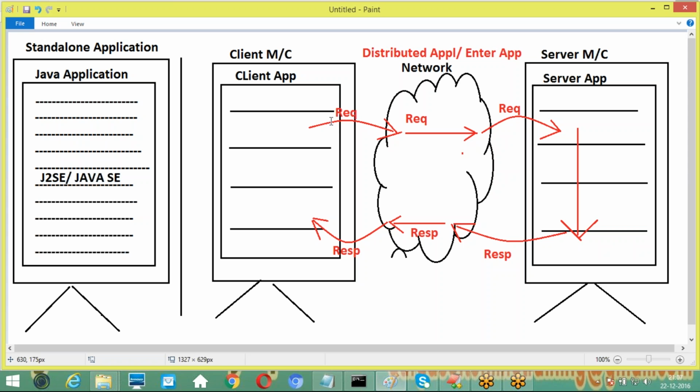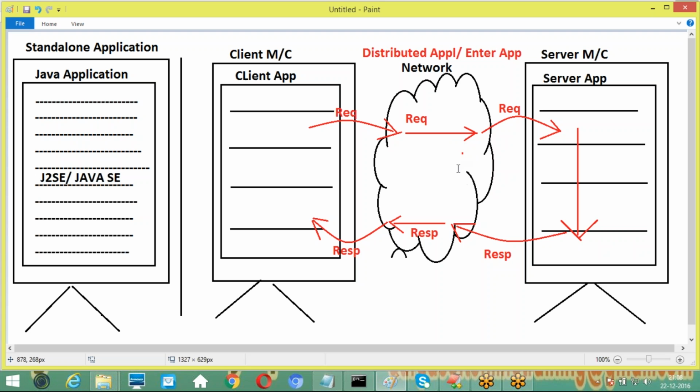Let's say, for example, nowadays banking applications are available, e-banking and online transactions and everything we are doing there. So that also comes under which one here? We can identify it. Let's understand it. Okay, all bank applications, we can understand they are distributed applications. All e-commerce applications are distributed applications. Healthcare applications, distributed applications. Income tax applications, they are distributed applications. And insurance applications, they are distributed applications.